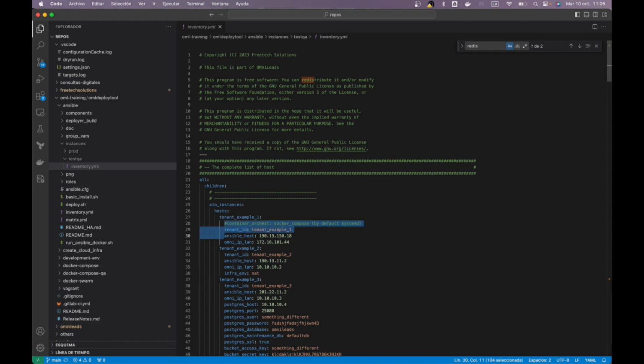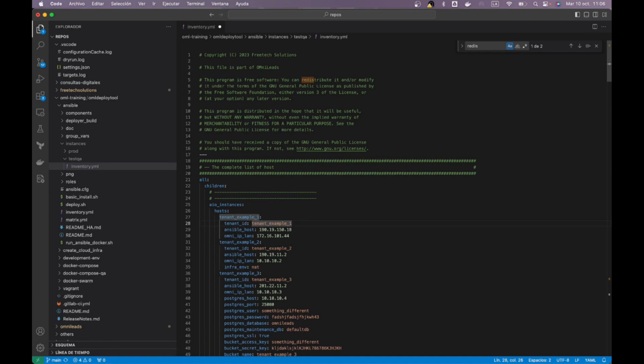I edit this myself because it is no longer tracked as a Git file inside the repository. I could put here, for example, the name of the instance that I'm about to deploy. Let's put course. This is how the instance is going to be called. Then I'm going to put here tenant ID, course. And here I have to indicate the public IP, the IP by which I'm going to access the host to make the deployment. And here, simply for configuration purposes, the private IP that my host is going to have.